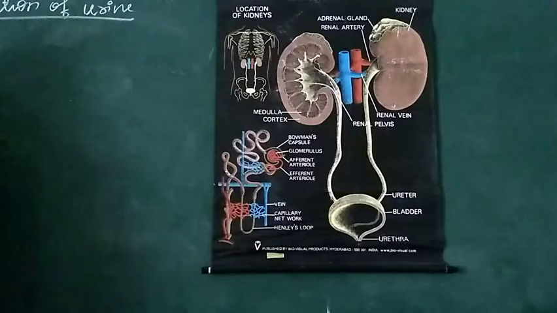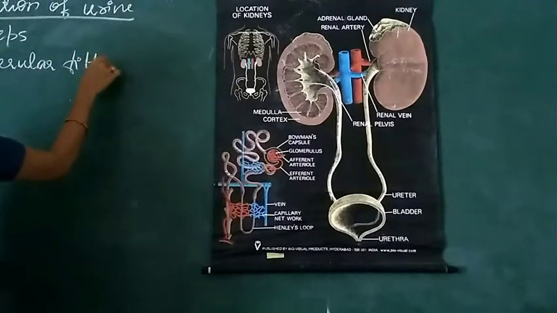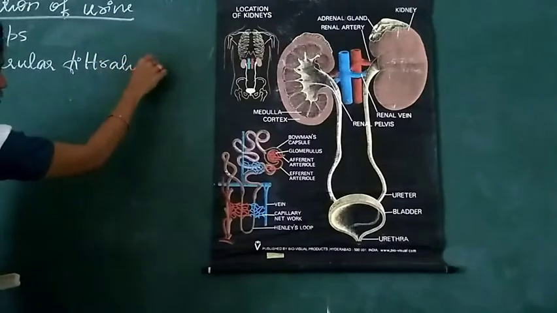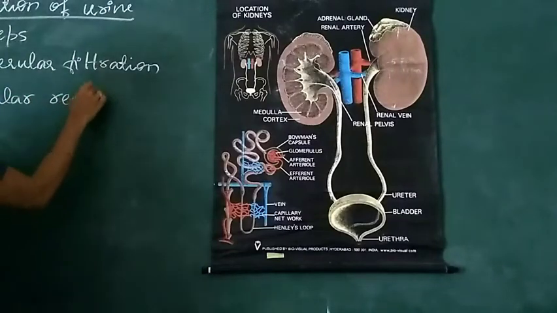Formation of urine includes three steps. The first step is glomerular filtration. The second step is tubular reabsorption.